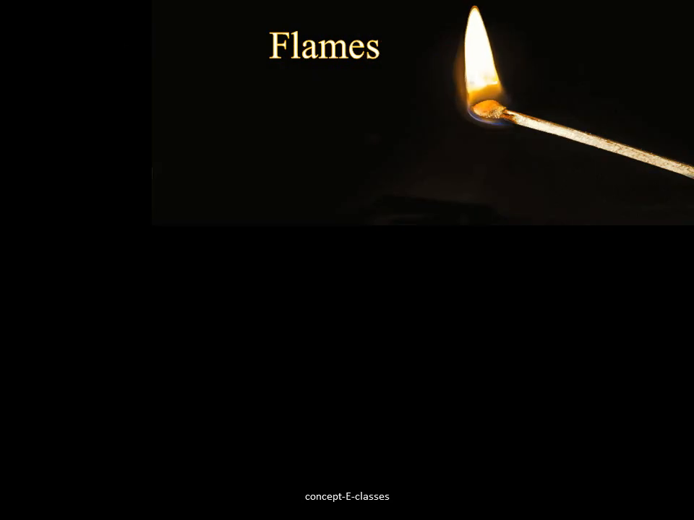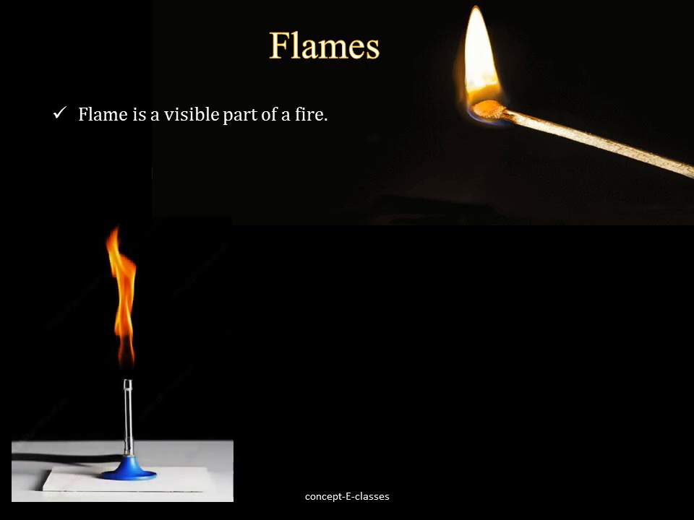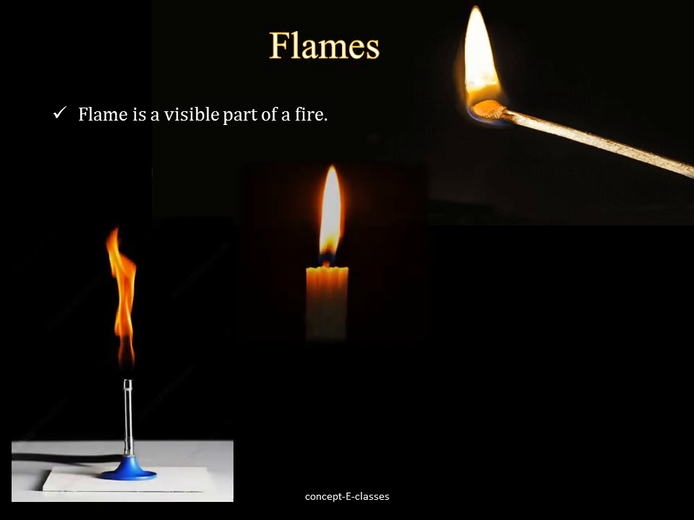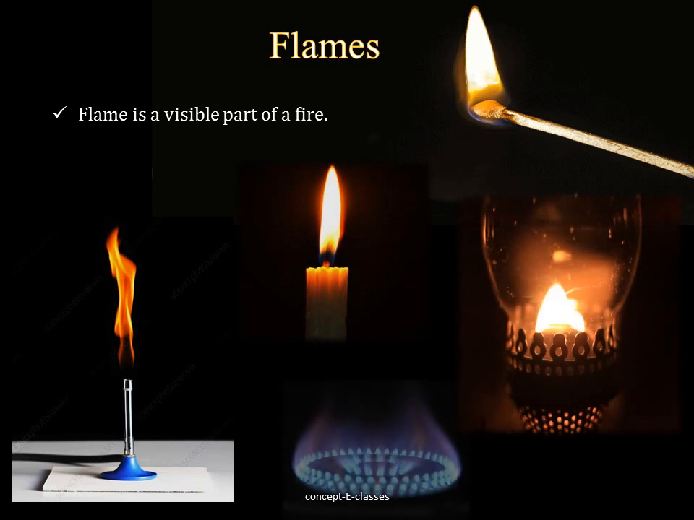So we studied that combustion is the burning of any substance to give off heat and light, and this light is given off during combustion either as a flame or as a glow. So the next topic is about flames. Flame is a visible gaseous part of the fire. Examples of flames are the flame of a Bunsen burner, of a candle, of a kerosene lamp, as well as the flame of a gas stove.